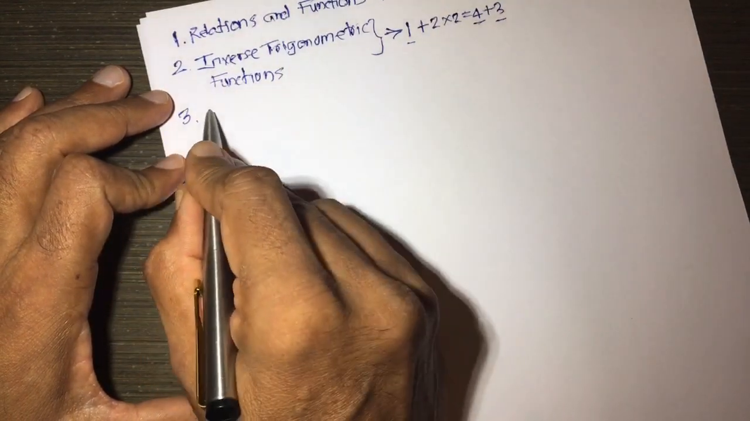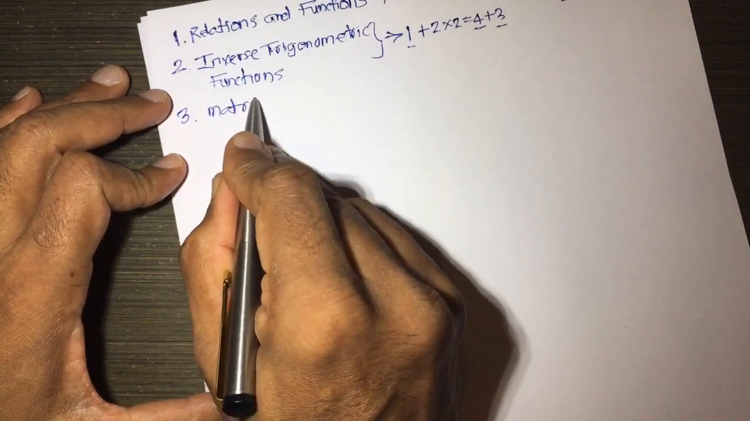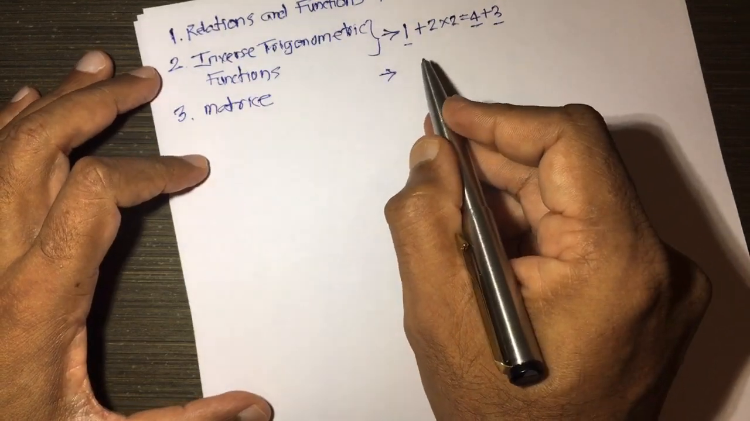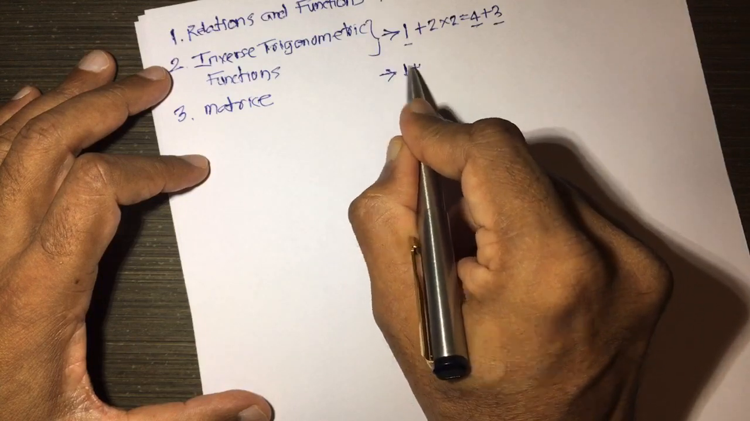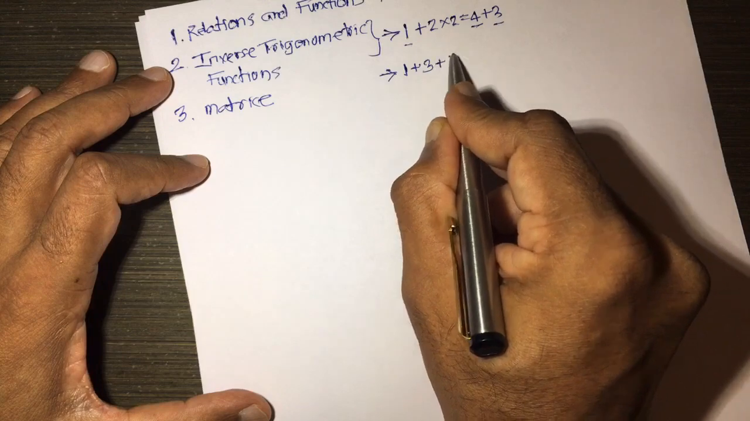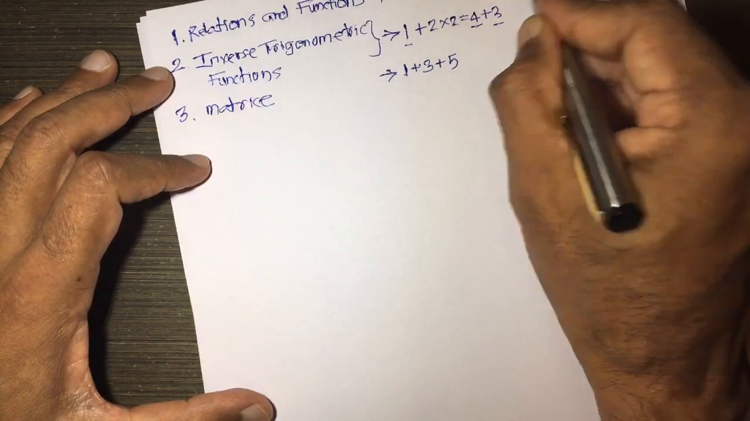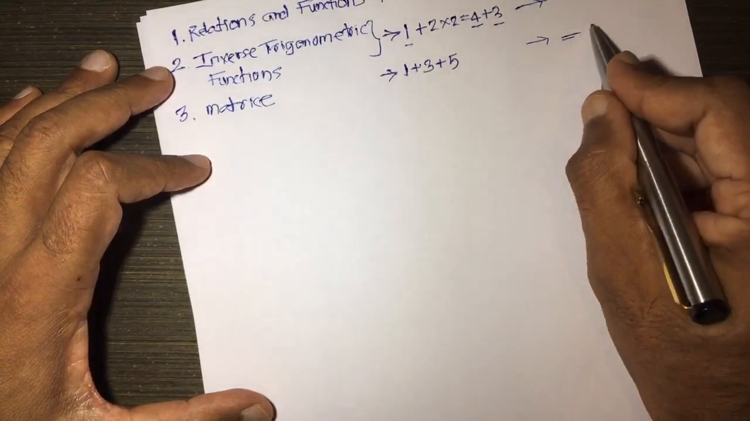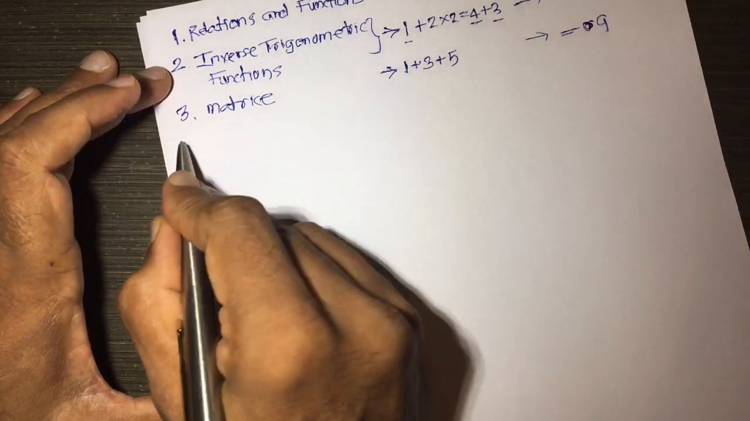After that, number 3, matrices. The weightage of this is one question for 1 mark. After that, no question for 2 marks, one question for 3 marks which is 3, and one question for 5 marks. So, this total is 9 marks. Total is 9 marks.